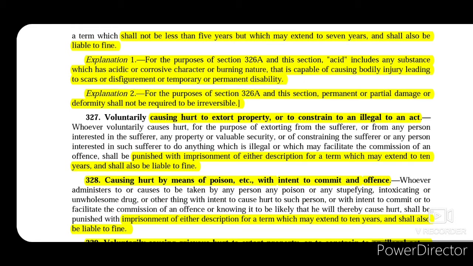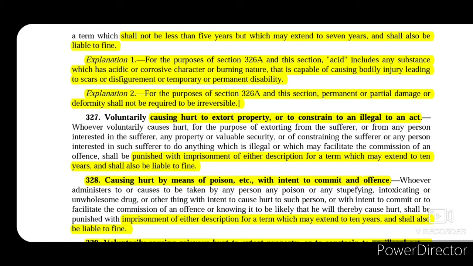So if that substance has all these properties to cause scar or to cause disfigurement or to cause temporary or permanent disability, then that substance, if it is acidic or corrosive in nature or burning in nature, then it will be termed as acid.